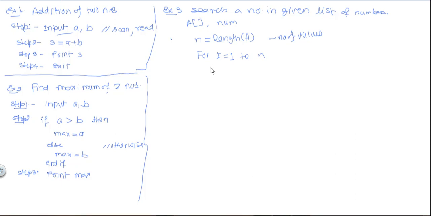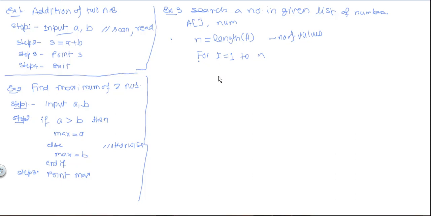Indentation means that all the statements inside the for you write after leaving some space. For example, you write the statements below I, and when all these statements are completed, you write the next statement after for from here. So right now we will use end for statement.